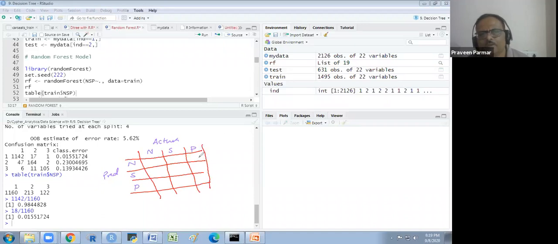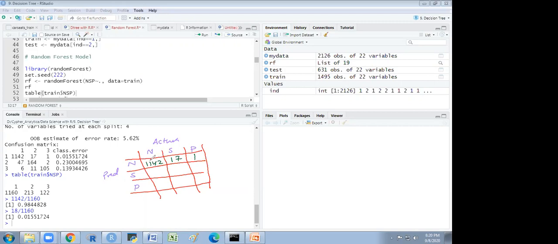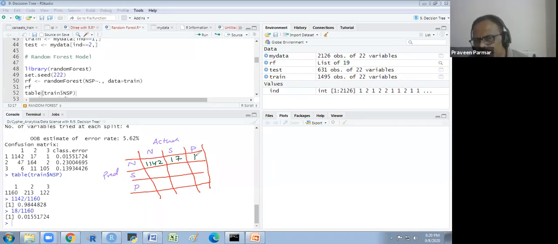So now what I am doing, in the normal class I have 1142, then 17 and 1. So this one is my true positive for normal, and this is not true positive.